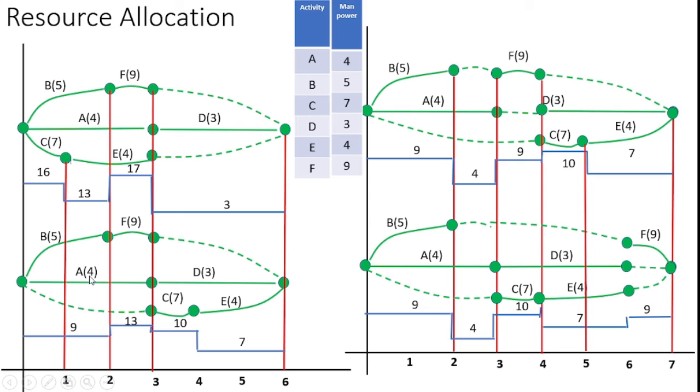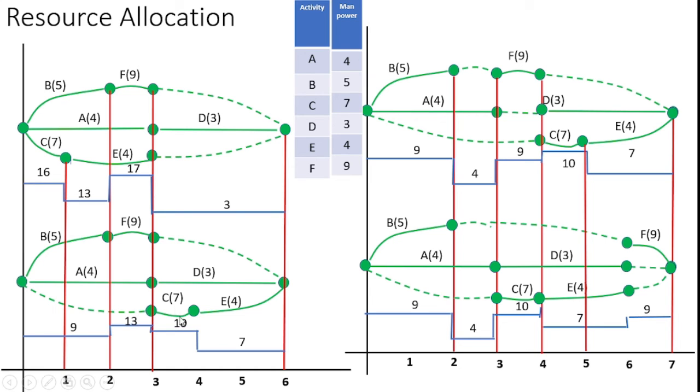If I add both the things, means 5 plus 4, I can get 9. And then what about the second region, which is the third day? Yes, F activity and A activity only available. If I add 9 plus 4, I can get 13. Here also the manpower exceeds the per day limit, because we can get the 13 from this allocation.